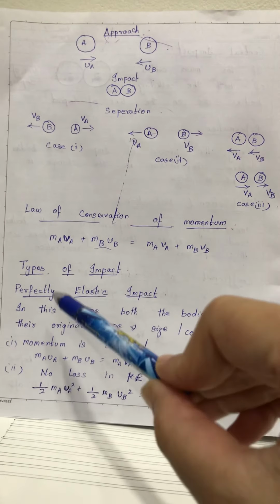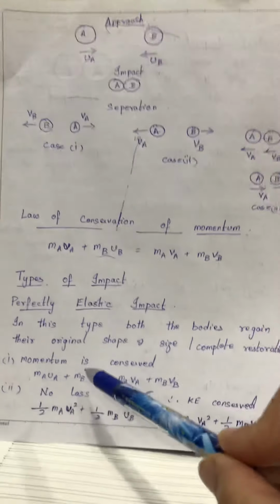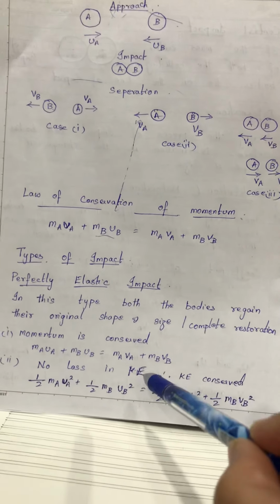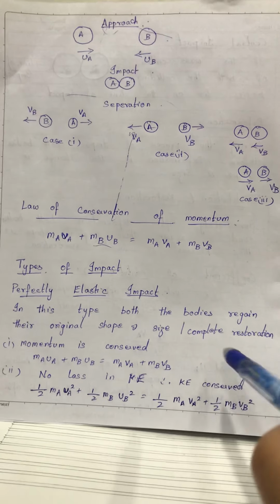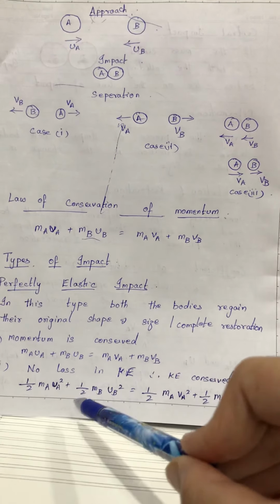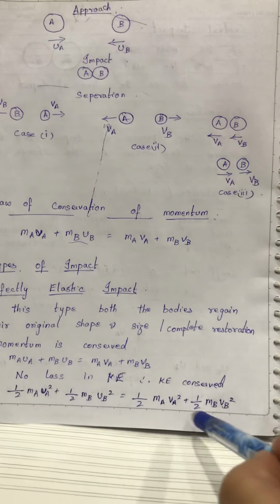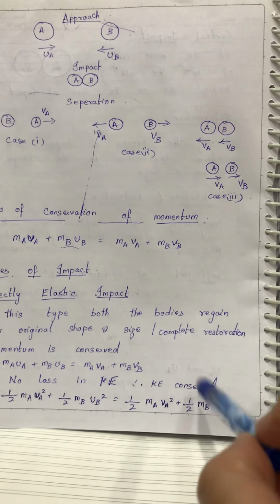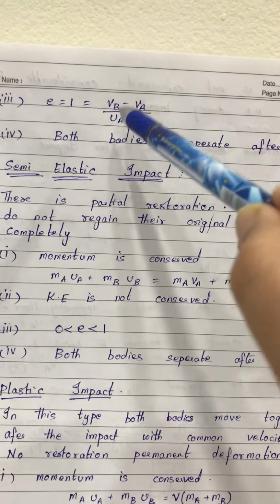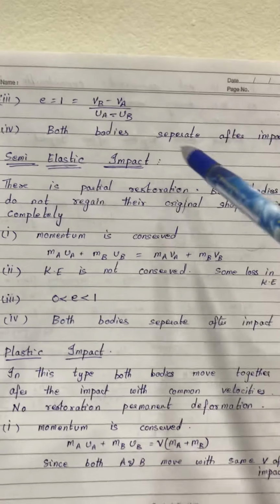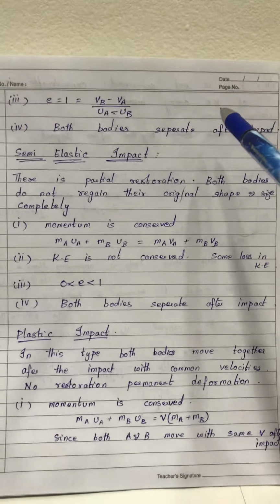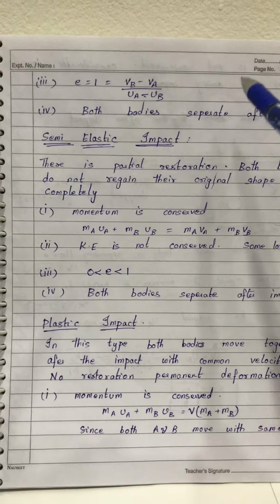So some of the properties of perfectly elastic impact are: momentum is conserved, that is initial momentum is equal to final momentum. There is no loss in kinetic energy before impact and after impact. Therefore, kinetic energy is conserved, which means initial kinetic energy of both the objects is equal to final kinetic energy of both the objects. Since there is complete restoration, E is equal to 1. E is nothing but VB minus VA by UA minus UB. And after the impact, both the bodies separate. So these are the properties of a perfectly elastic impact.